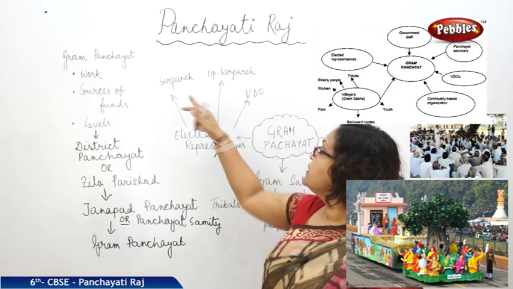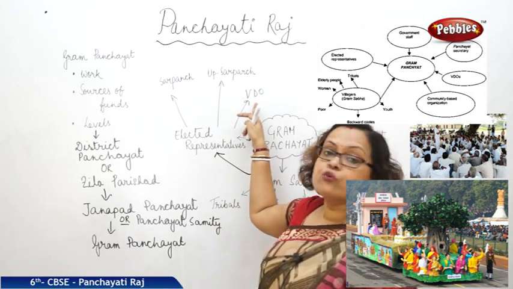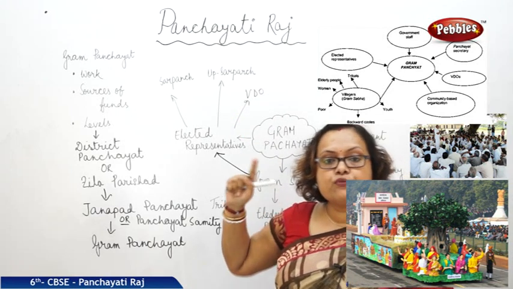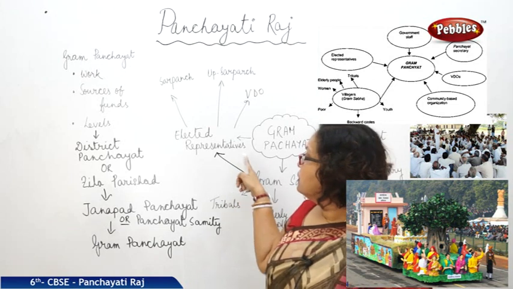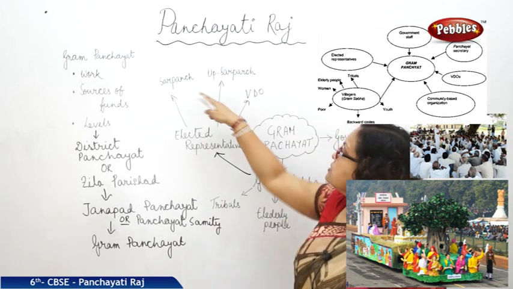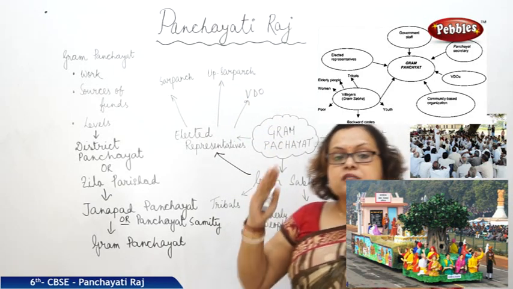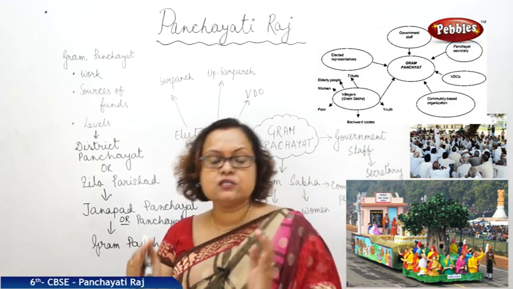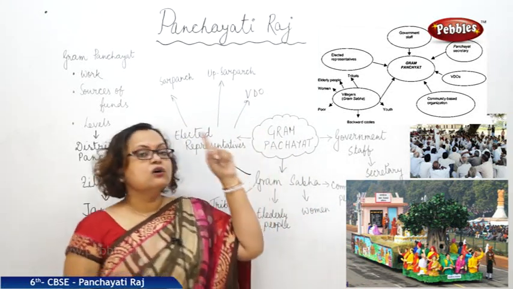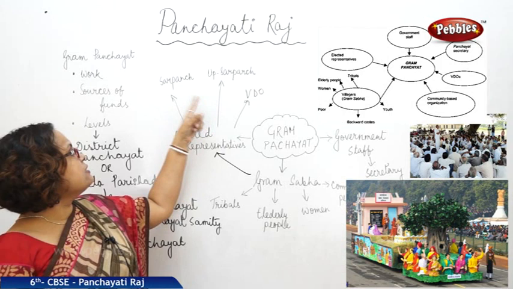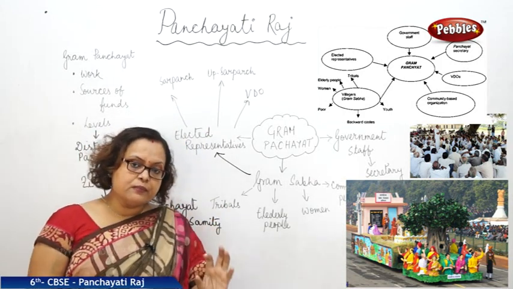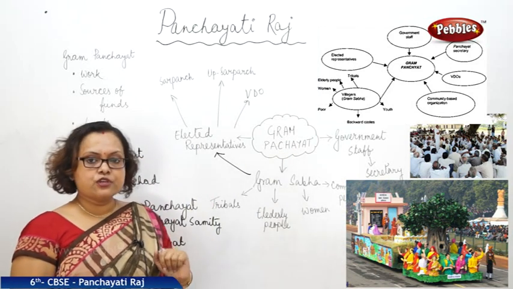Next one is Village Development Official, or we call them VDO. So the people elected by this Gram Sabha, amongst them, some few are given some extra responsibilities to work for that village. So, VDO, Upa-Sarpanch and Sarpanch, these three are the main members of Gram Panchayat.